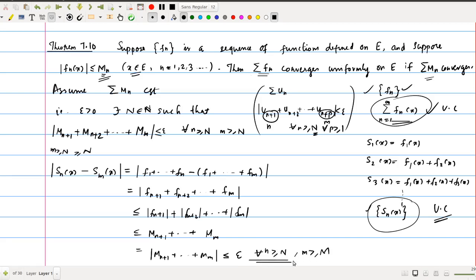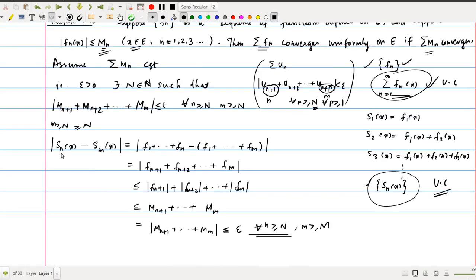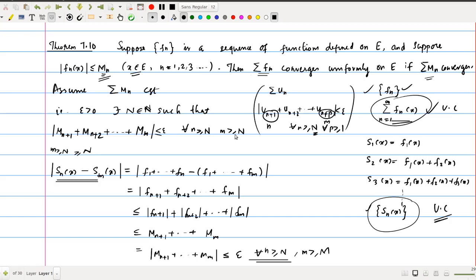This is the Cauchy criteria of uniform convergence of the sequence of functions Sn of x, Sm of x. So we can say that Sn of x converges uniformly. Therefore, the convergence of Sn of x is exactly the same as convergence of the series because this is the sequence of partial sums. So we can say that sigma Fn of x converges uniformly. This can be considered as a sufficient condition for the convergence of a series of functions.